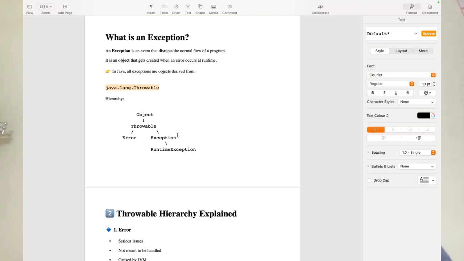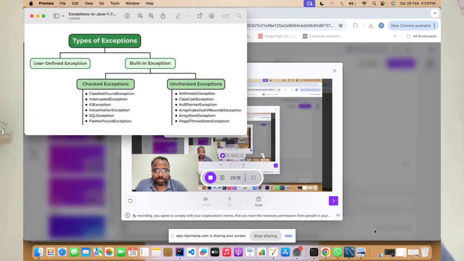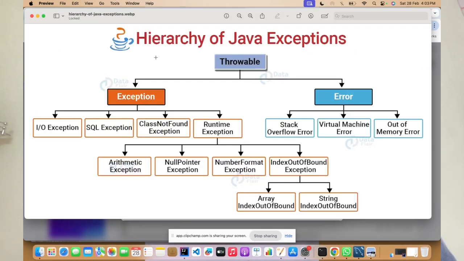So there is some hierarchy here. If you check the hierarchy, Throwable is the parent class. In Java, by default, there is a superclass called Object.